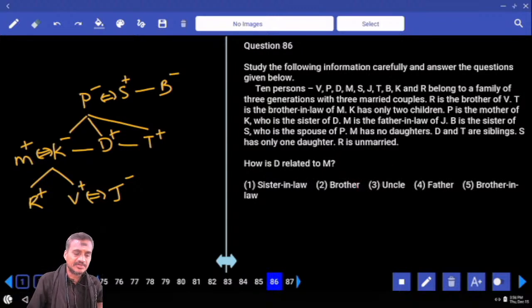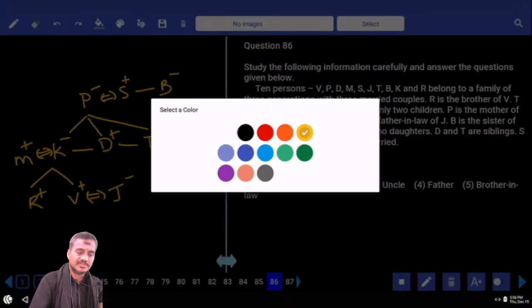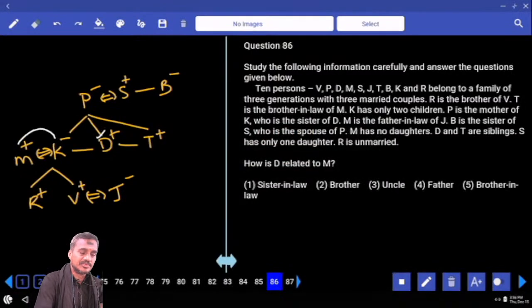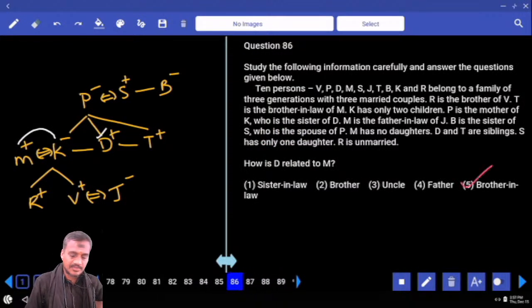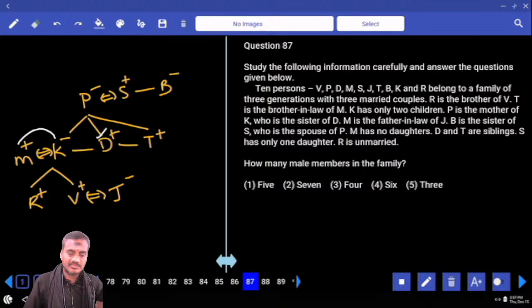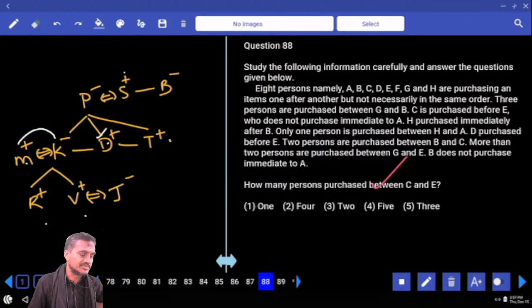How is D related to M? M's sister's brother. Sorry, M's wife's brother. Wife's brother means spouse's brother, brother-in-law. Brother-in-law is choice 5, question number 86. Then 87. How many male members are there in the family? Now 1, 2, 3, 4, 5, 6. Altogether there are 6 male members, so that is the choice for question number 87.